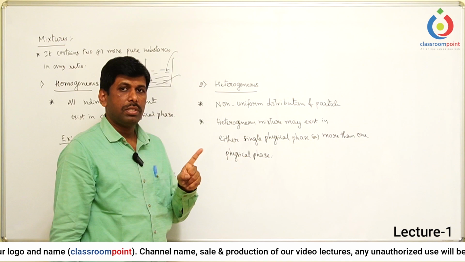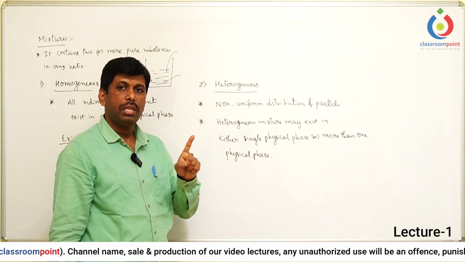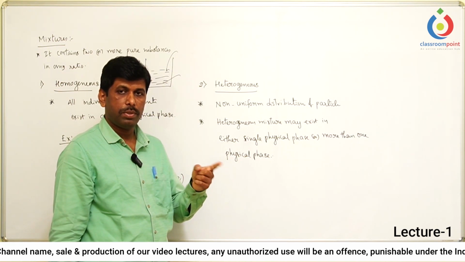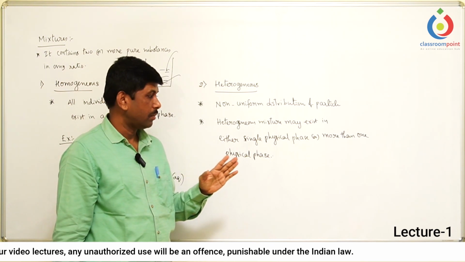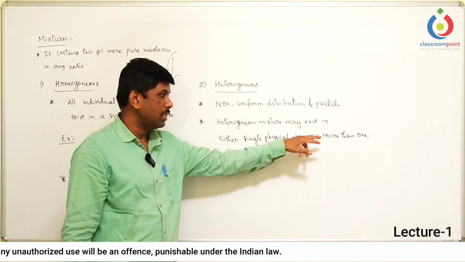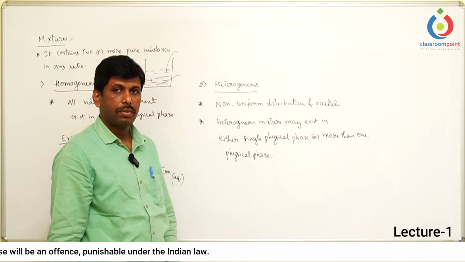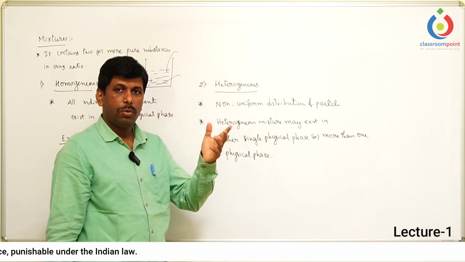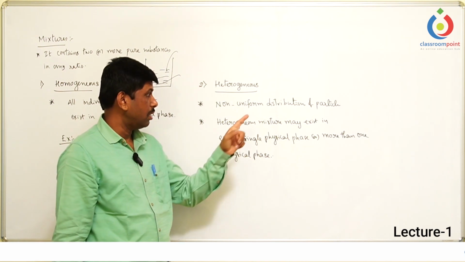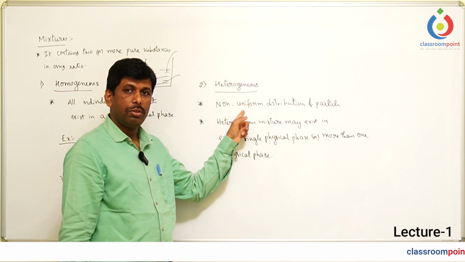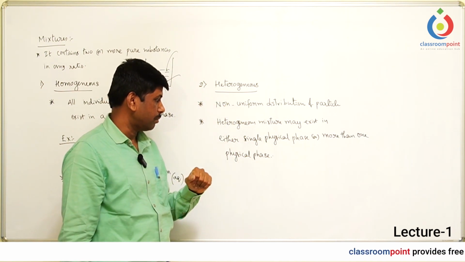So a heterogeneous mixture is not necessarily in more than one physical form. It is not necessary to have more than one physical state. It may have the single physical phase, it may have more than one physical phase. Best example, just now we have taken the mixture of sugar and salt present in the solid form only. But here the condition is non-uniform distribution of the particles is present.